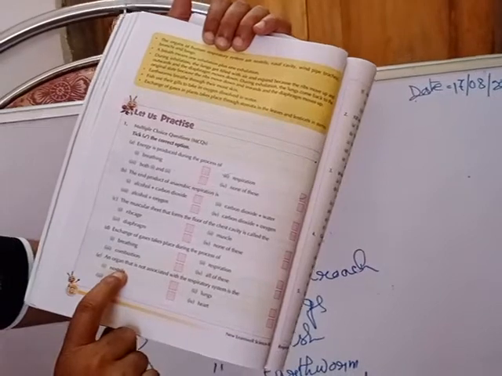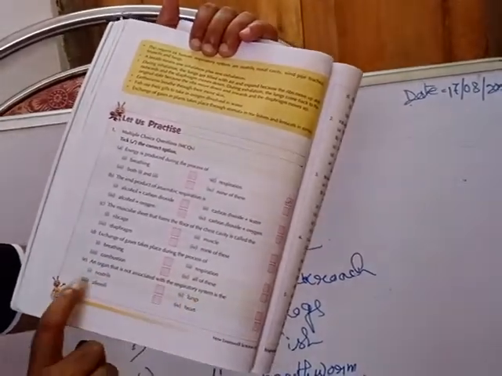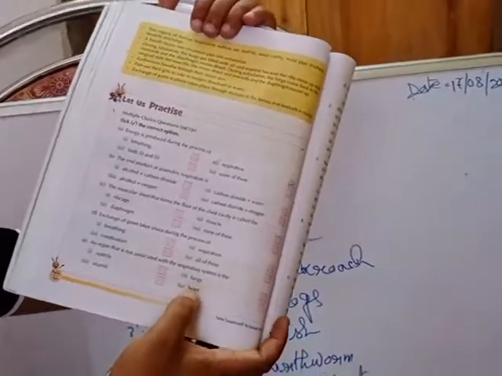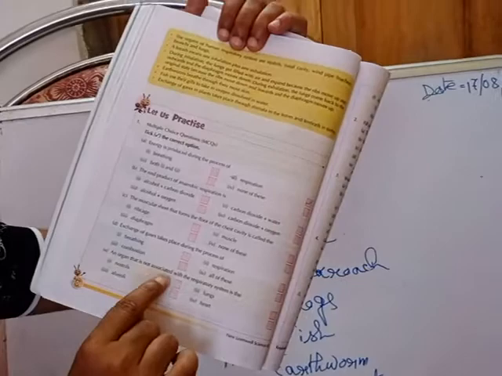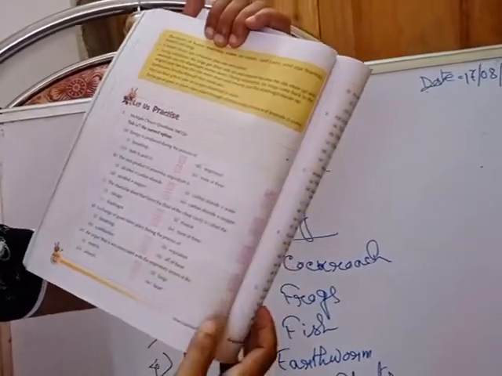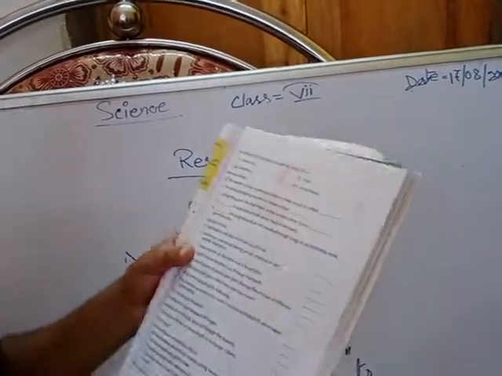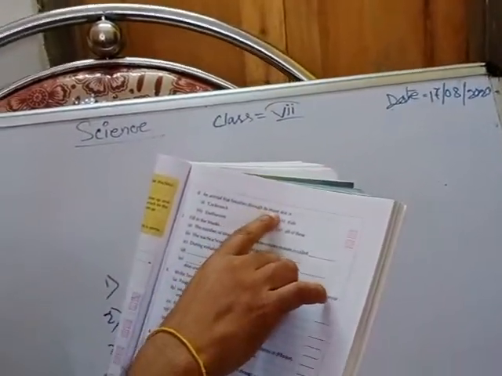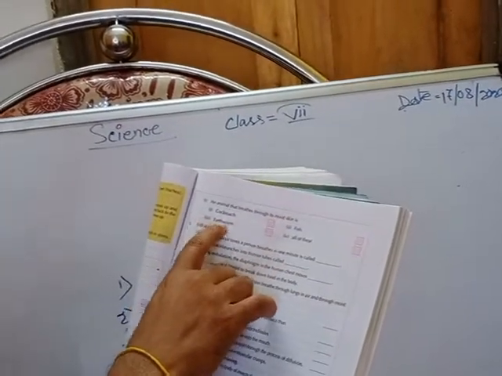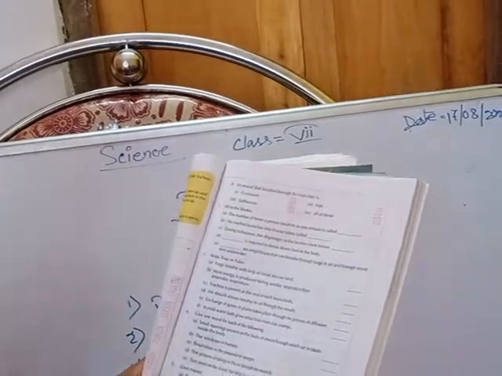Nostril will be a part of the respiratory system, and lungs and alveoli also, so except heart. Heart is the non-associated part of the respiratory system, so option number 4 is correct. Next, an animal that breathes through its moist skin is the earthworm. So you should do number 2, 3 and 4.